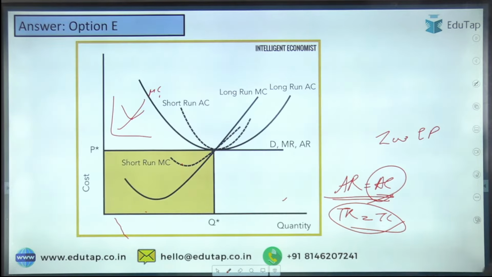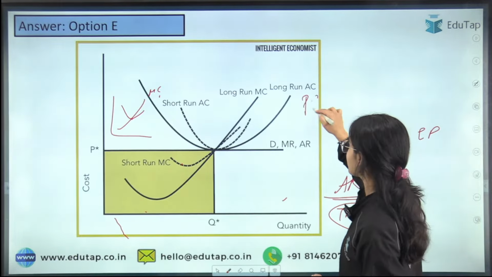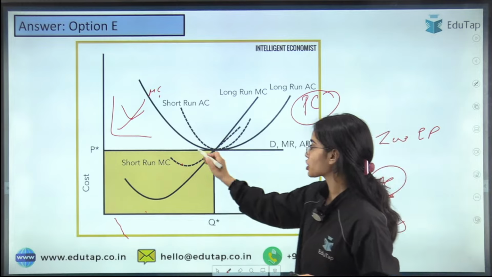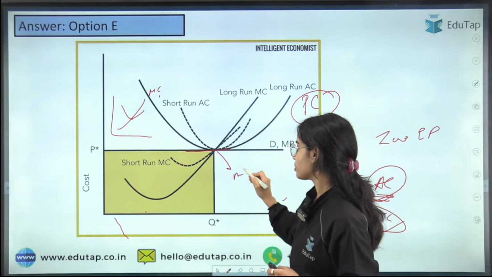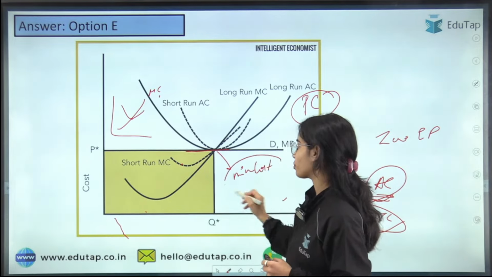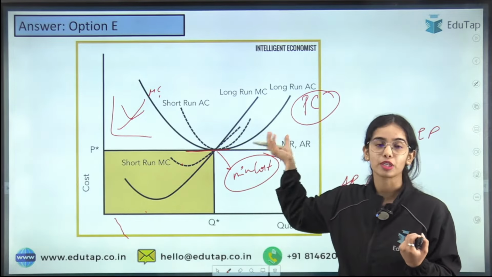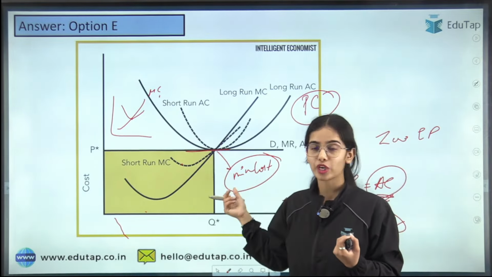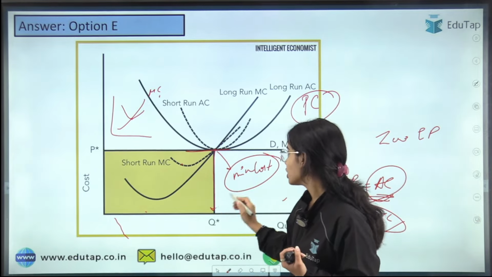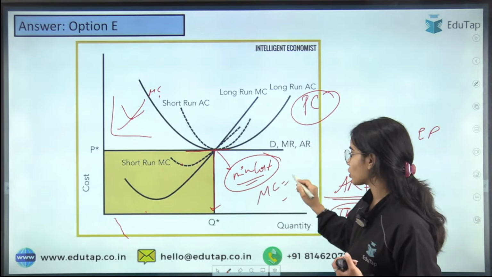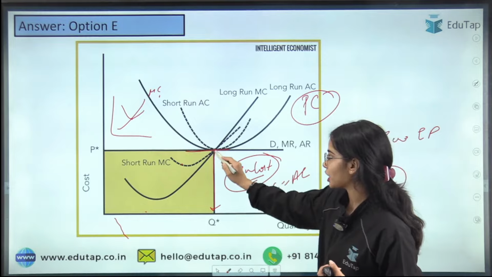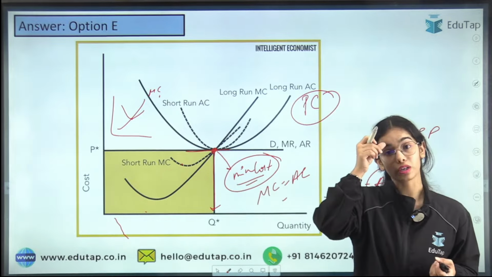But it is only in perfect competition that production happens at the minimum cost. That's why it is known as the utopian world, because only in perfect competition is production in the long run happening at the minimum cost, where marginal cost is also equal to average cost at the equilibrium point, in the long run and the short run.